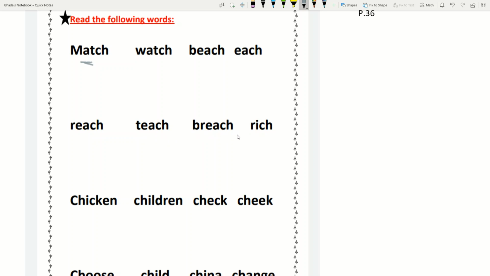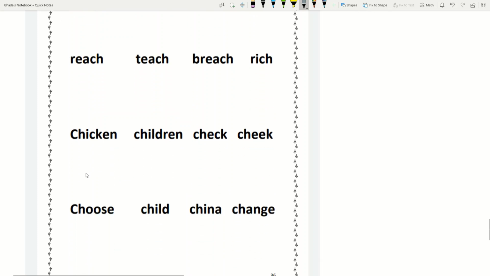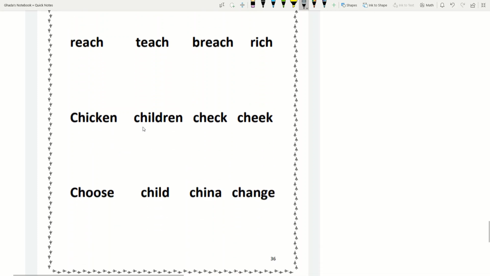Breach, breach. Rich, rich. Chicken, chicken. Children, children. Check, check. Cheek, cheek. Choose, choose. Child, child. China, China. Change, change.